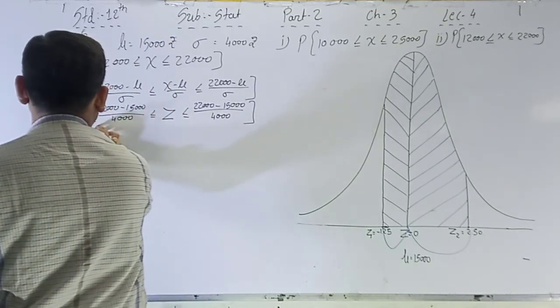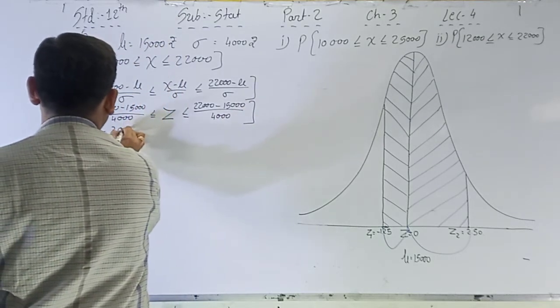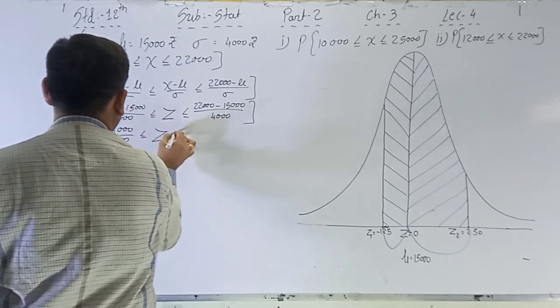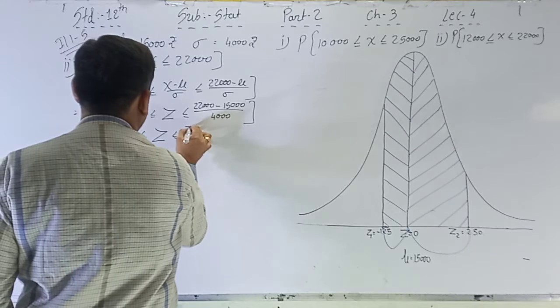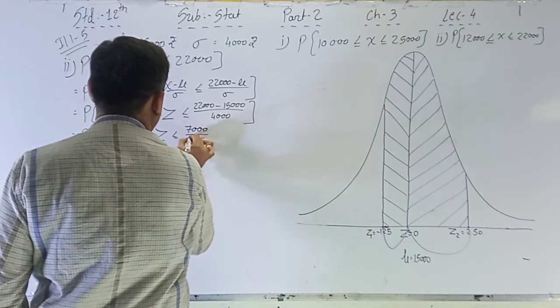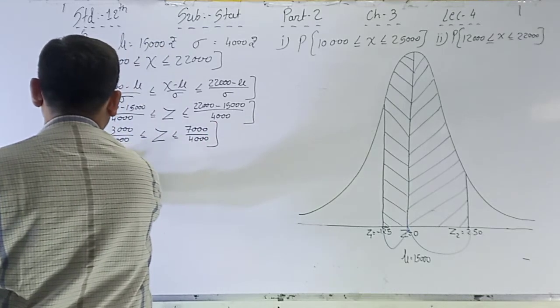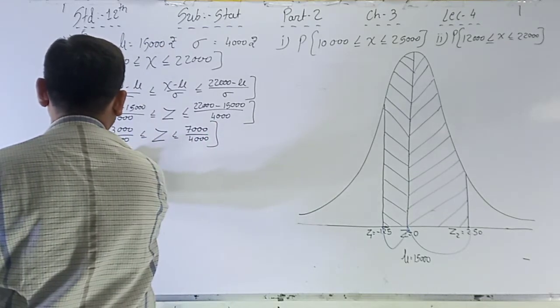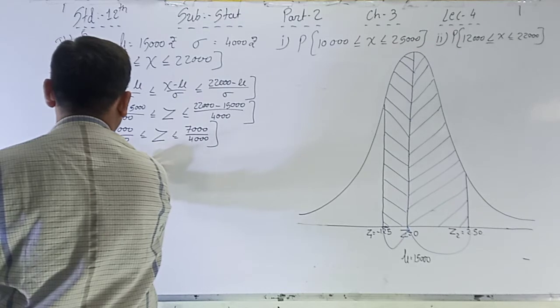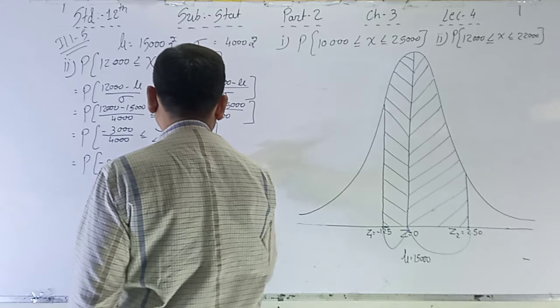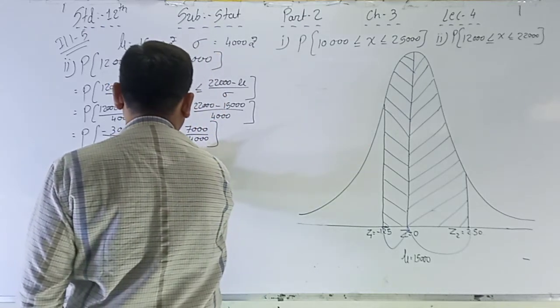Now see, P of minus 3,000 divided by 4,000 less than or equal to Z less than or equal to 7,000 divided by 4,000. So the value is P of minus 0.75 less than or equal to Z less than or equal to 1.75.